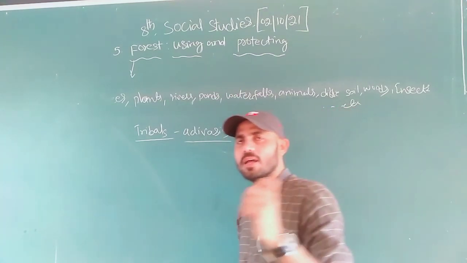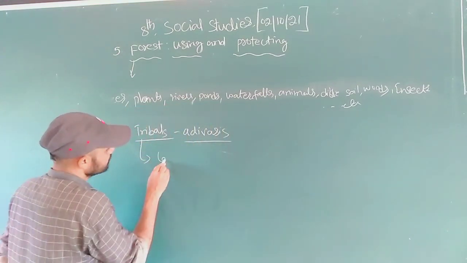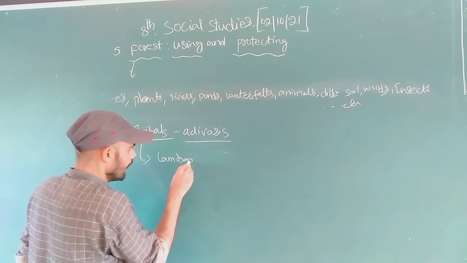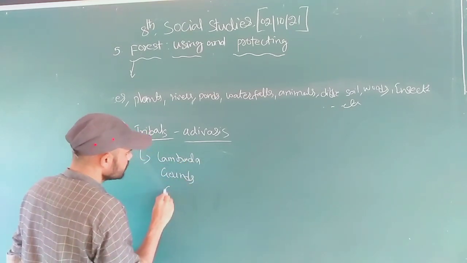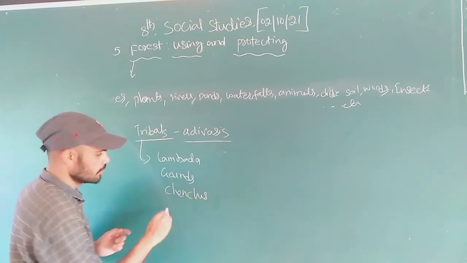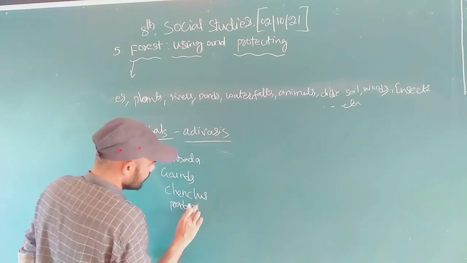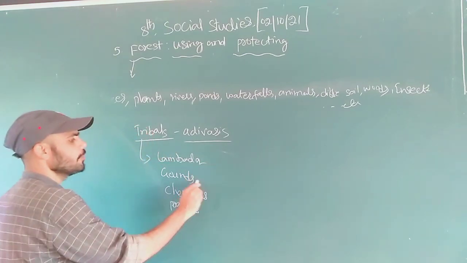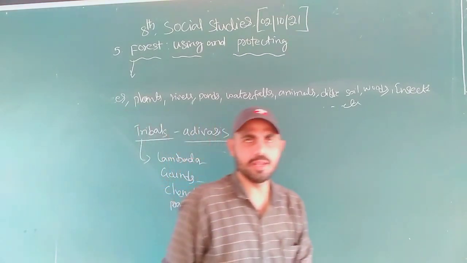Among the tribals there are different communities: Lambadas, Koyas, Chenchus, Pradhans. We can find many different ones according to the area.